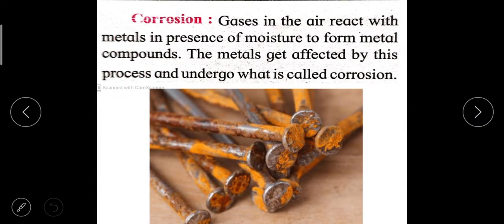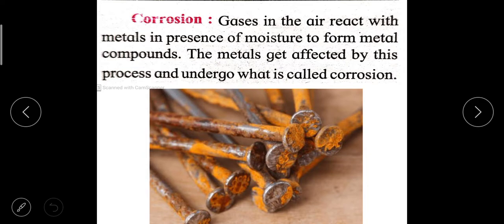So now next is corrosion. Gases in the air react with a metal in the presence of moisture to form metal compounds, and the metal gets affected by this process. This is known as corrosion. In the picture you can see the nails, on which a yellow or brown colored powdery substance appears.